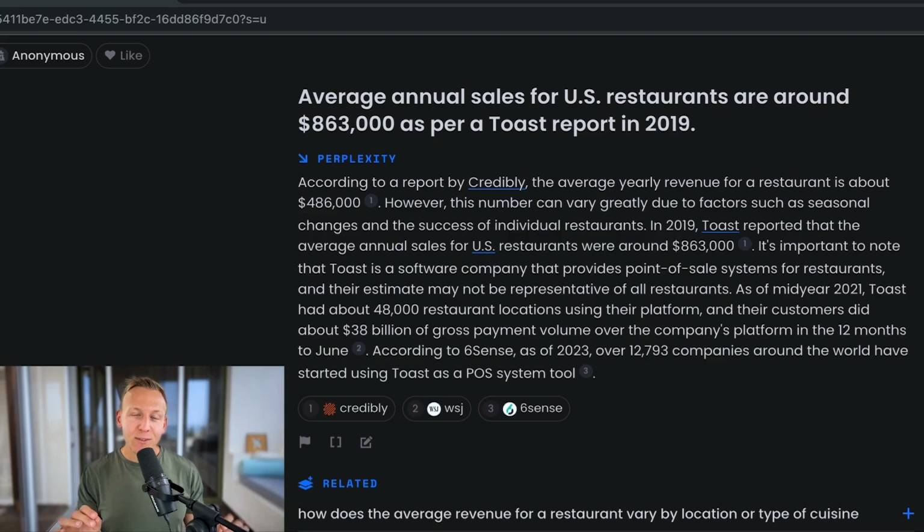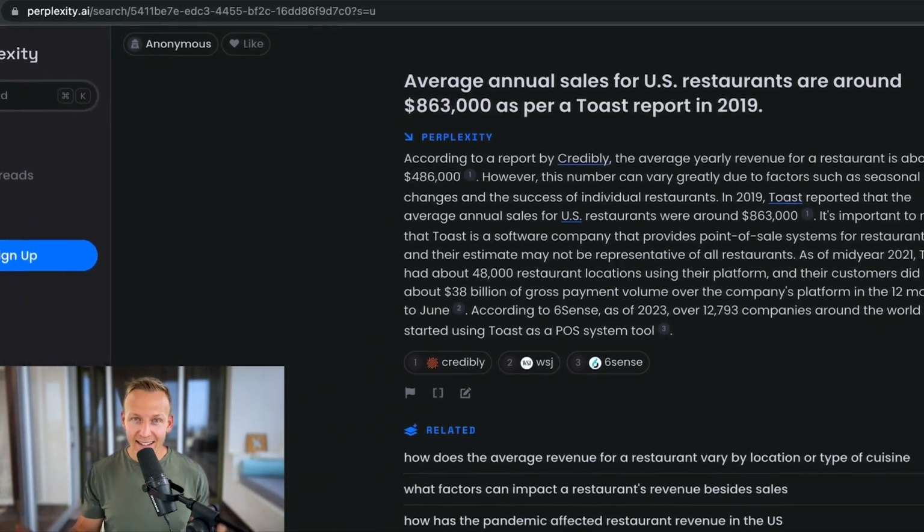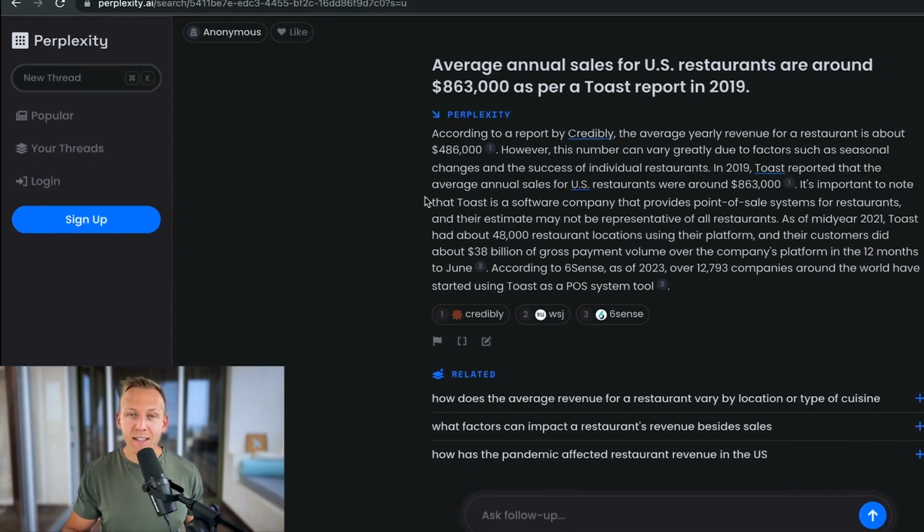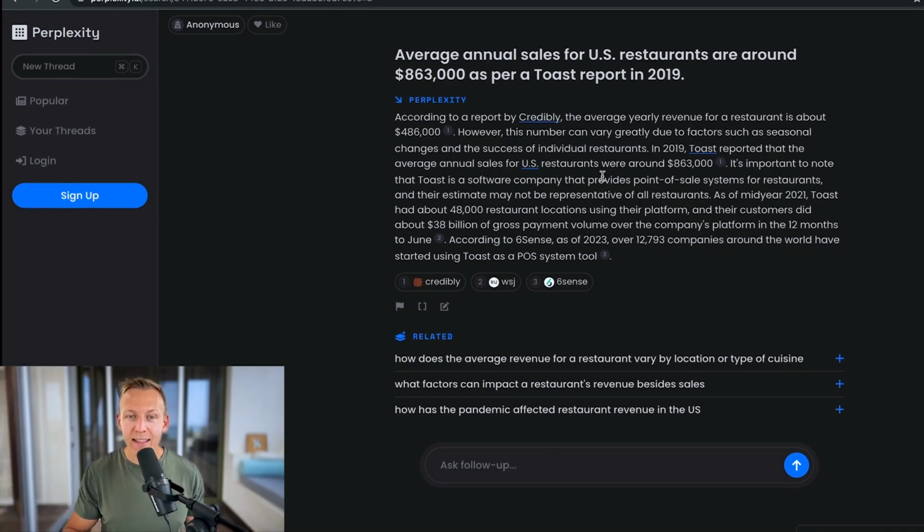So once again, whenever you need to verify any facts or validate any data, go to perplexity.ai, use a new thread, search the internet, copy paste in the claim, and then check out the source to make sure that it is true or it's not true. And you're also going to find that reading through this text is immensely helpful. It's usually going to tell you right off if it's true, if it's not true, if it's likely or not likely true, and what the sources are. And then you have everything you need to create a ton of information with ChatGPT and validate everything with credible sources. Amazing. So let's move on, and I'll see you in the next lecture.